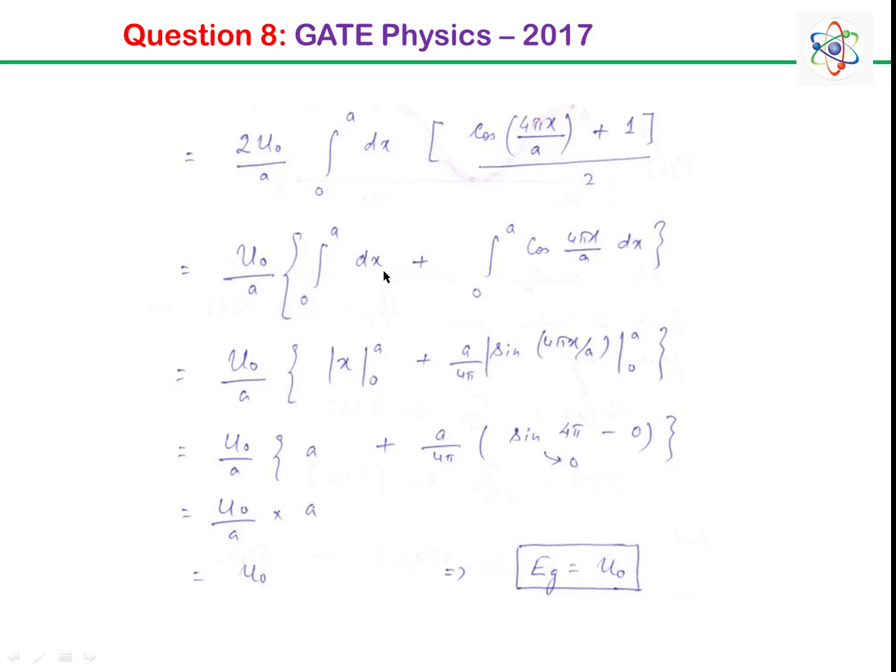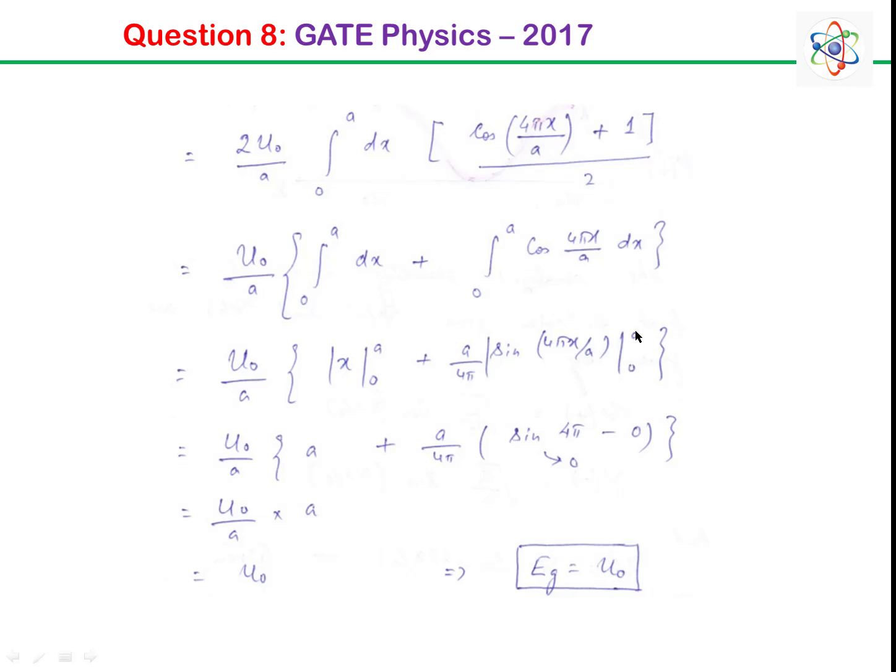The integration of dx is simply x, and the limit is from 0 to a, and the integration of cos is sine. So cos(4πx/a) becomes sin(4πx/a) divided by 4π/a. If we invert that, it becomes a/4π, and the limit is from 0 to a.